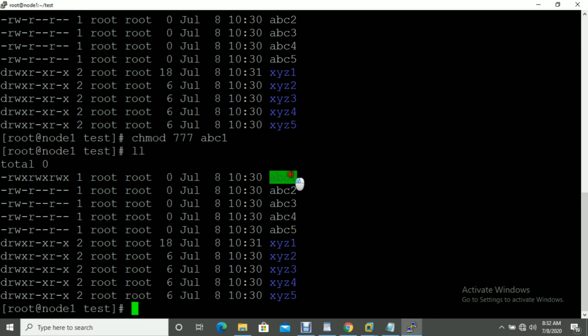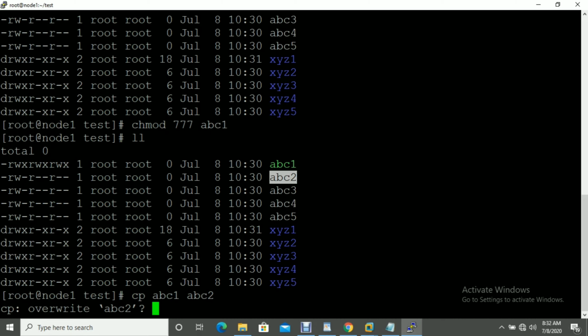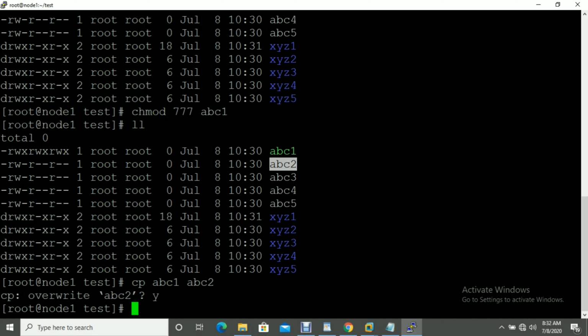So let me copy this file again. cp, source abc1, and your destination again. Oh, sorry, that is also a file, so you have to use a different directory, xyz2.